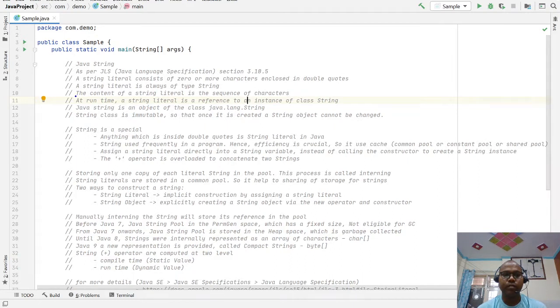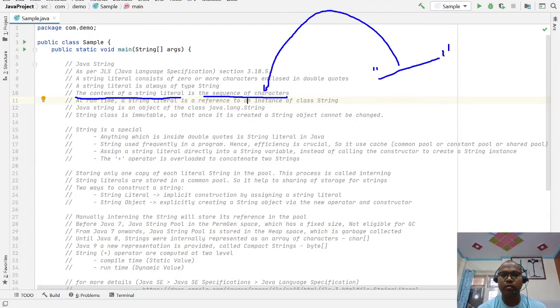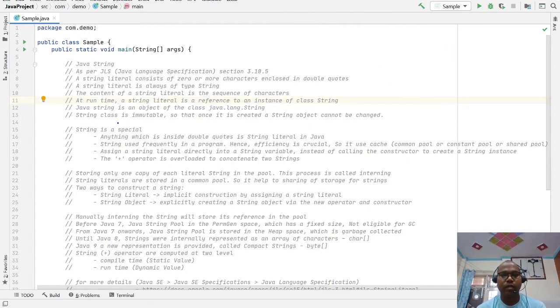The content of a string literal is a sequence of characters. Whenever you put anything inside double quotes, it is also known as a sequence of characters. And a string literal is a reference. At runtime, a string literal is a reference to an instance of class String.